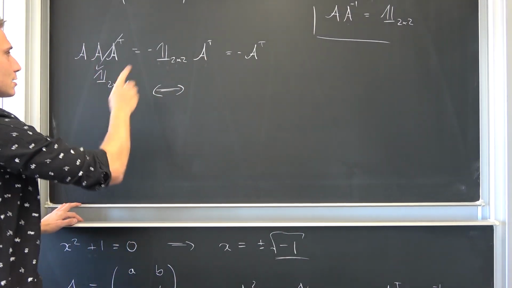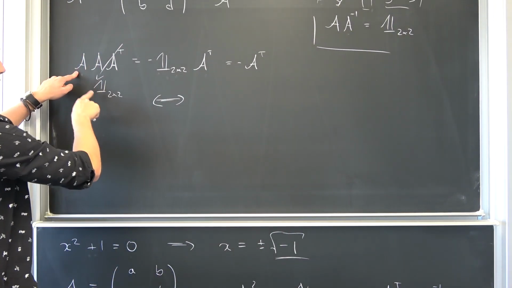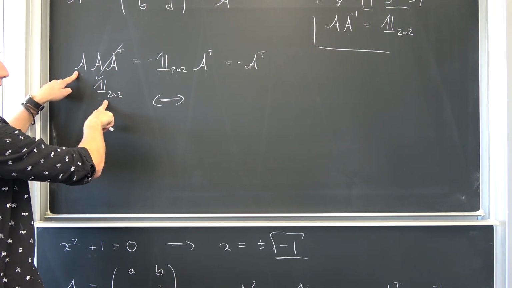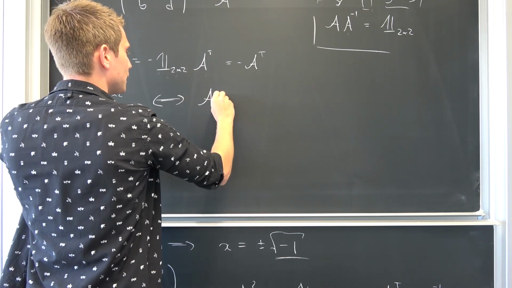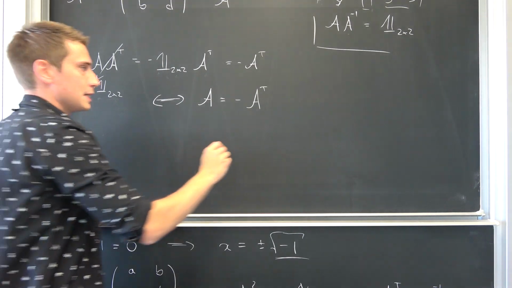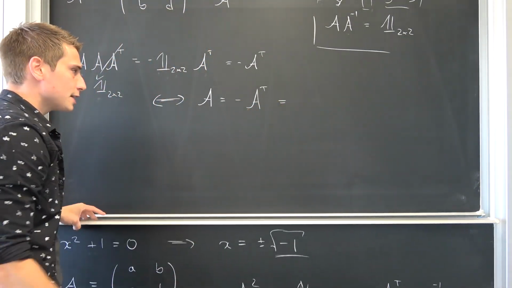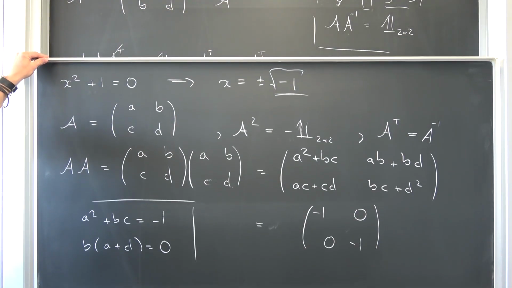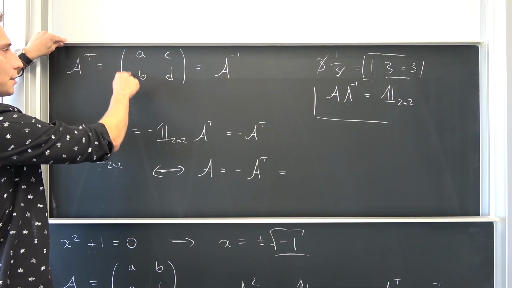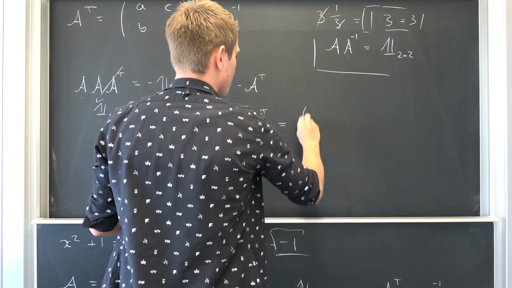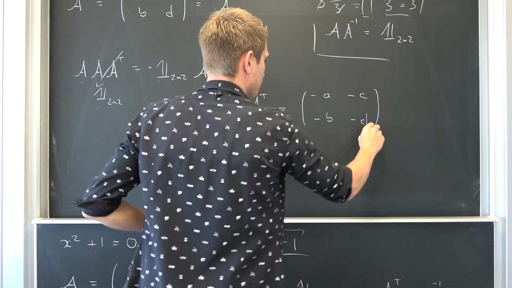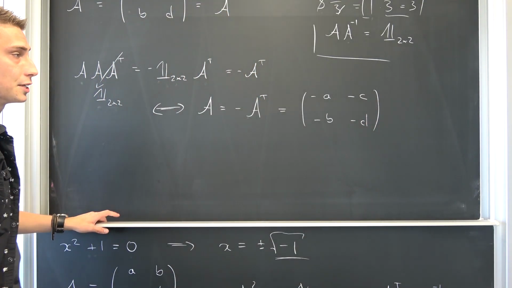This line right here is equivalent to saying that we have A times this thing right here, okay? A times our identity is just A itself, is thus equal to negative the transpose. Meaning, negative the transpose is thus nothing but, oh, I have the transpose up here, I'm terribly sorry. Just -1 multiplied into here, to each and every entry. Negative A, negative C, negative B, and negative D. This is just how it is.